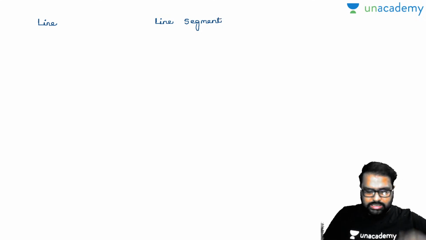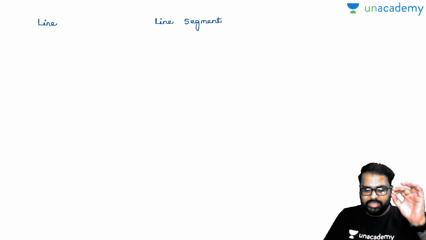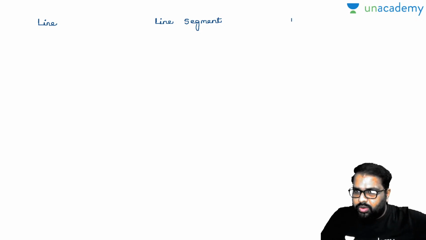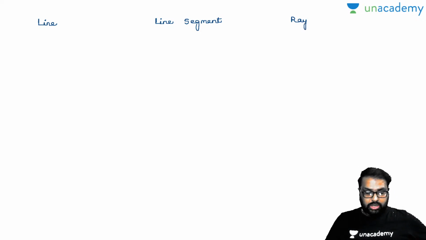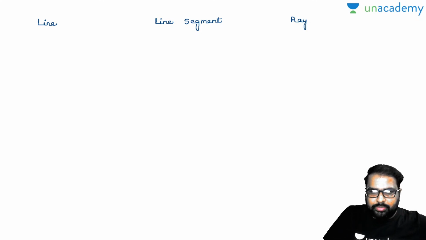Now, what is line segment? What is line segment? And what is ray? Look, I am considering myself as a below average student, so I am teaching in a very slow way. Now, what is ray? Can anybody say in the comment section box? If you know these definitions, automatically you can solve the questions very easily. Let's come to line. Now, what is line?